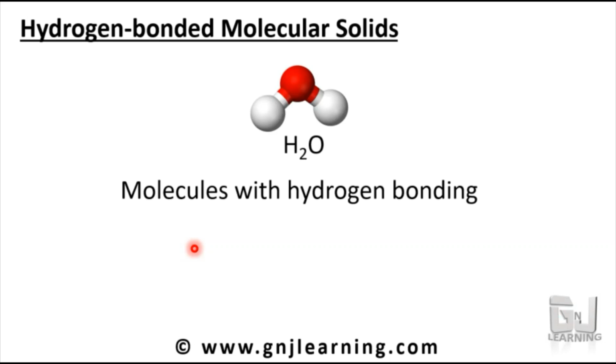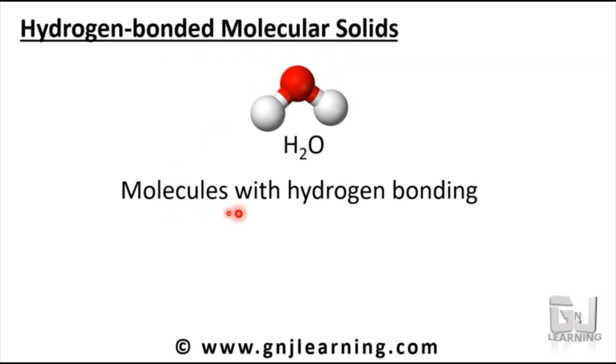The famous example is water. Water is the basic example for molecules that form hydrogen bonds between the molecules. Solid means ice. Apart from water, compounds like alcohols having an OH bond, then the acids, oxalic acid, carboxylic acids, can also form hydrogen bonding. All these are examples. So alcohols and water form the primary examples for hydrogen bonded molecular solids.